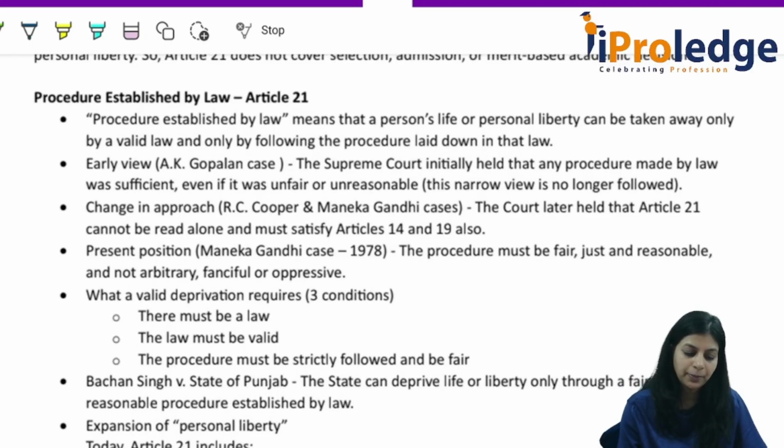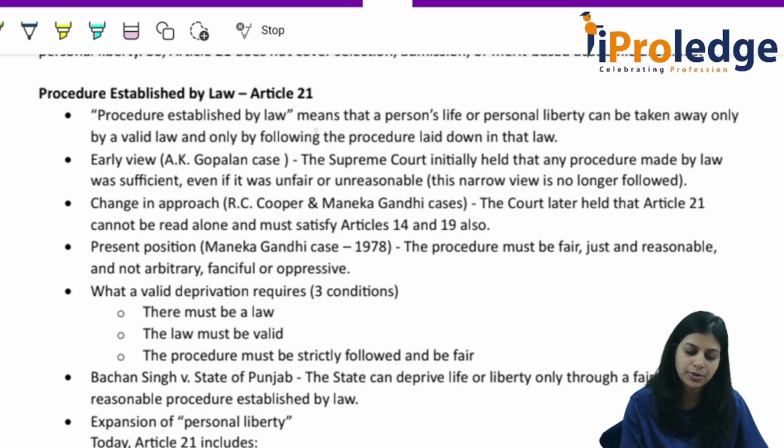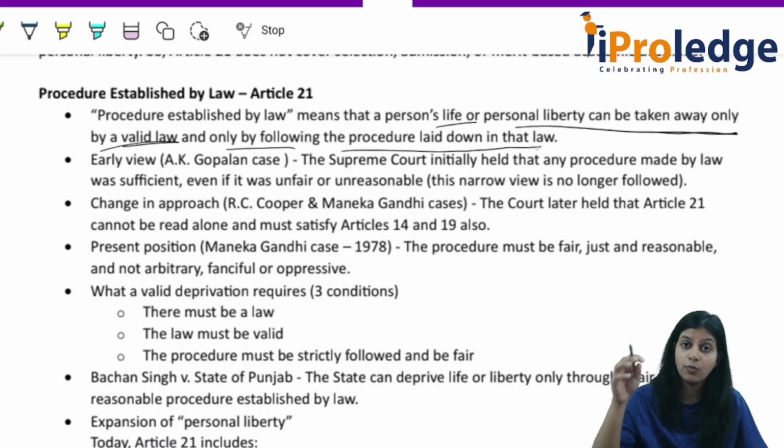So, what do you mean by procedure established by law? Procedure established by law means that a person's life or personal liberty can be taken away only by a valid law and only by following the procedure laid down in that law. What procedure they have given, the same procedure has to be followed. Okay. Two things you have to remember here.